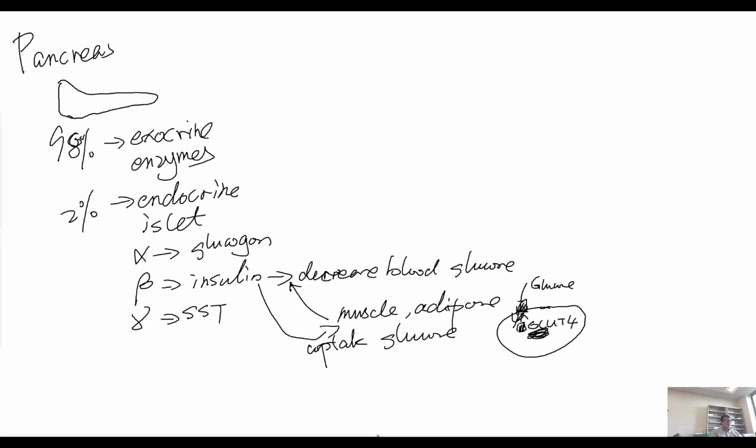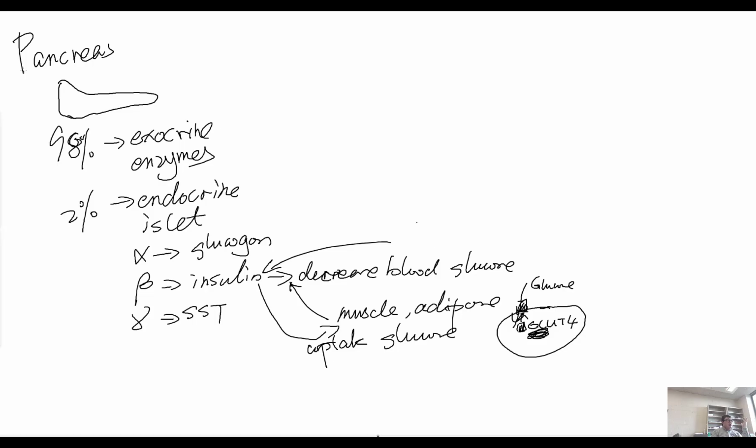GLUT4 translocation to the cell membrane is so powerful that in some cases too much insulin can cause hypoglycemia, which is very dangerous. People can fall into a coma due to hypoglycemia. So this is how insulin reduces the glucose.